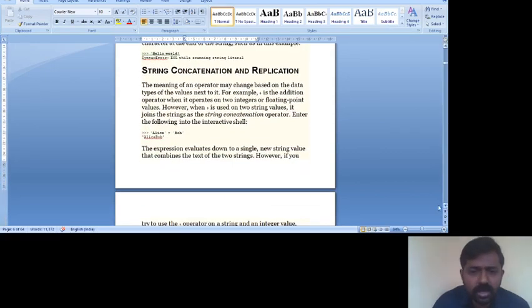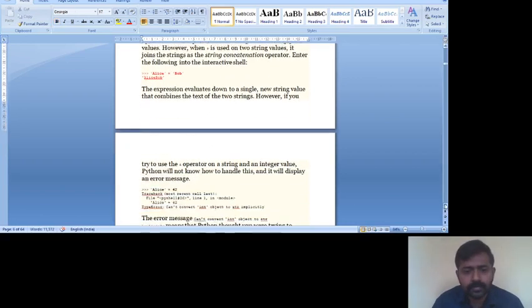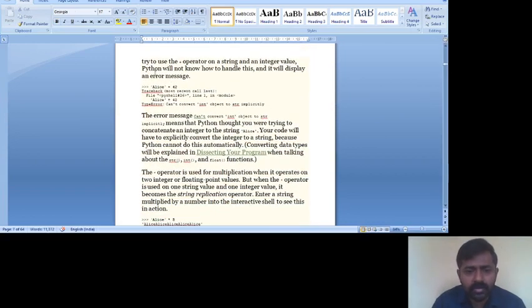The next concept is string concatenation. Whenever we want to combine two strings, that is known as concatenation. Combining of two strings is known as concatenation. So if you see in this example, Alice plus Bob. Alice is the first string, and Bob is the second string. We are combining by using the plus operator, so that becomes AliceBob. Similarly, we can't combine an integer and a string. Alice is a string, but 42 is not a string. You can see that there are no single quotes, so we'll get an error.